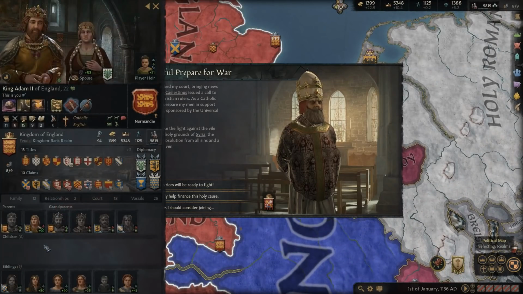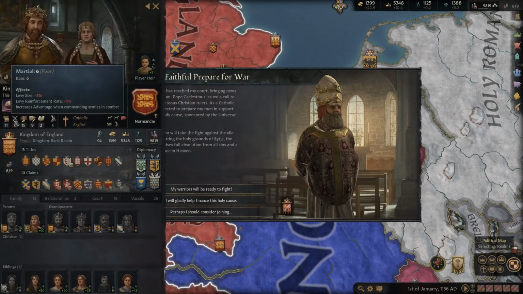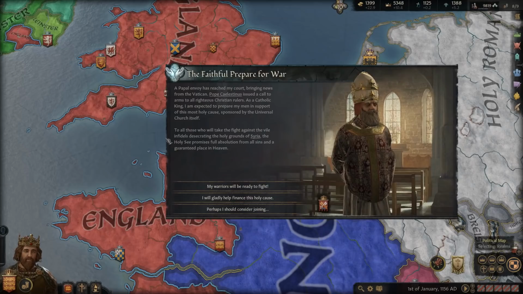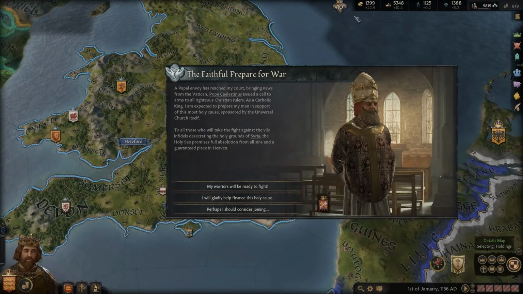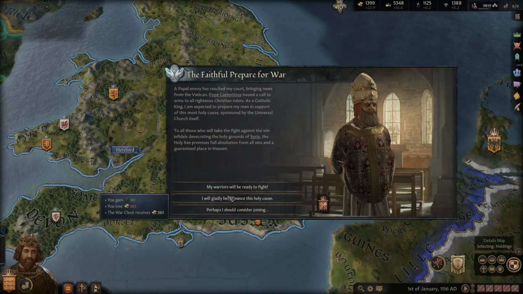And I think that King Adam II wants to go. And I think he wants to go personally. I think he's going to lead the crusade. He doesn't know that he sucks. Guess he's so arrogant. He thinks he's awesome as a leader. And we do have the money as well to do the empire. So we'll have to do that. But yeah, I think we're gonna help out here.